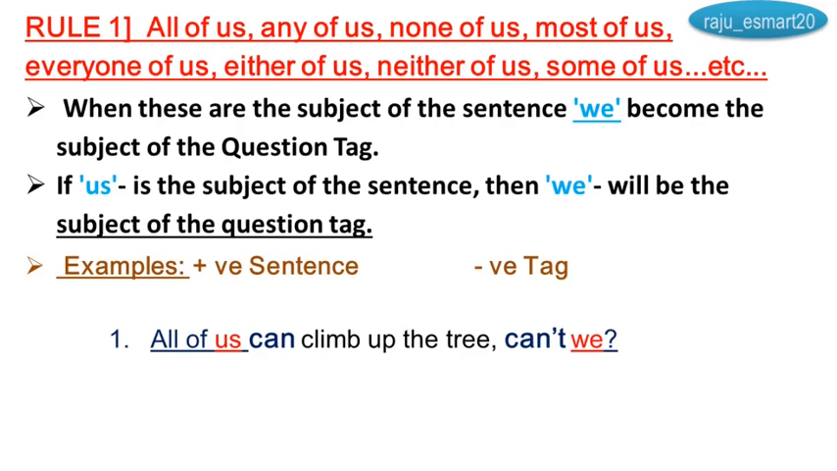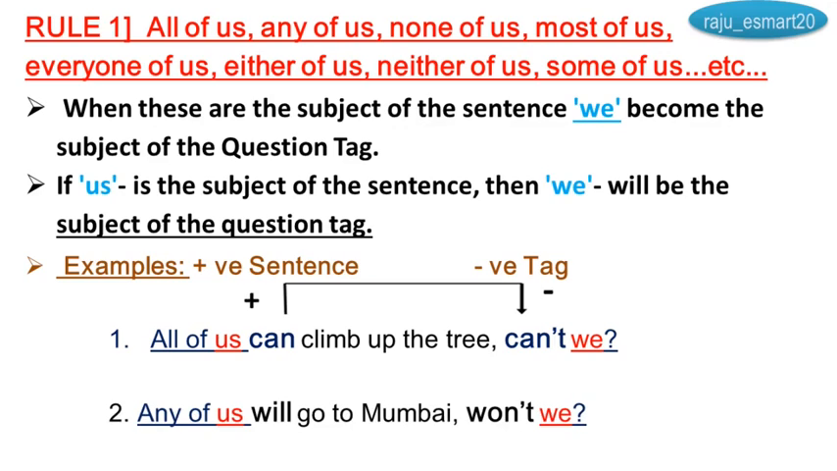Us is here, then I took we. Can becomes can't. Any of us will go to Mumbai, won't we? Us is there, then I took we; will becomes won't. Positive sentence, negative tags.